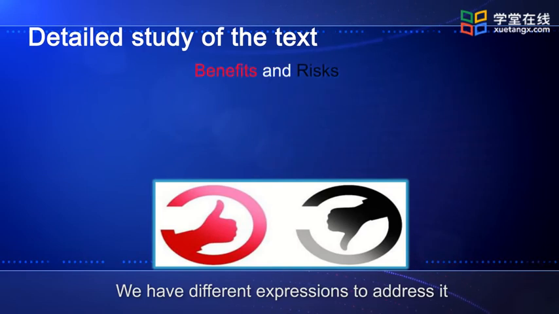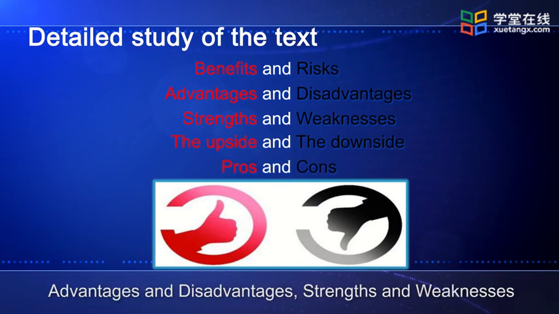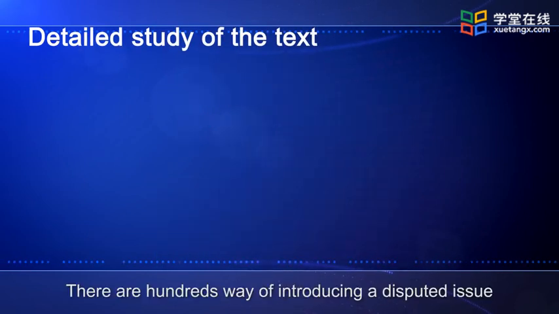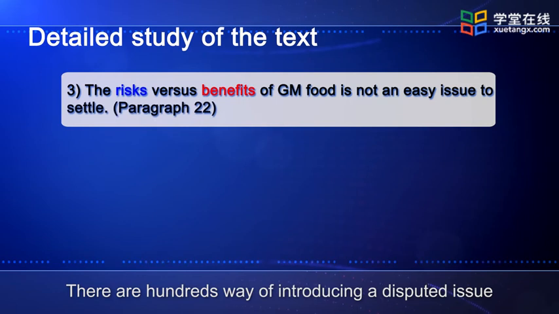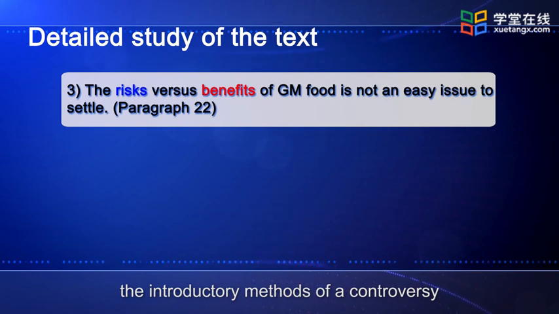We have different expressions to address it, as in the text: benefits and risks, and also advantages, disadvantages, strengths and weaknesses, the upside and the downside, pros and cons. There are hundreds of ways of introducing a disputed issue. So now we'll take a close look at the introductory method of a controversy.